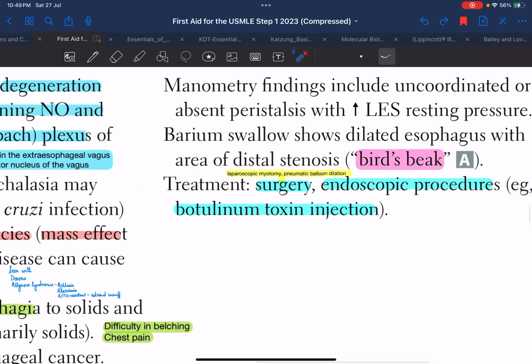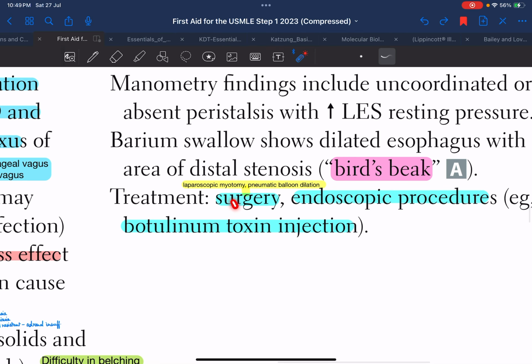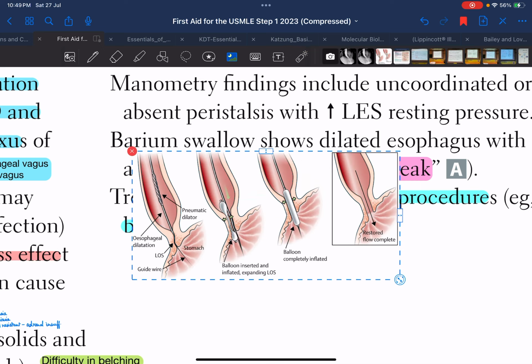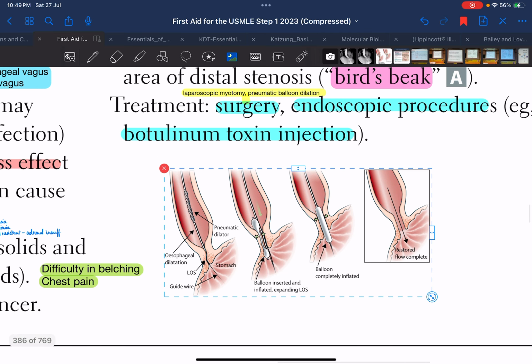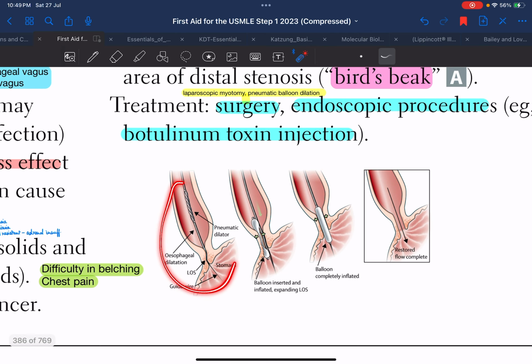Now, how do we treat it? We can treat achalasia by surgery such as laparoscopic myotomy. Myotomy means you are basically cutting the muscles. And the next thing is pneumatic balloon dilation. This is the pneumatic balloon dilation. This is how you do it.